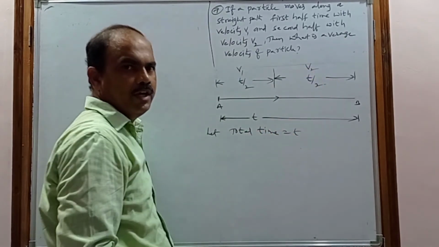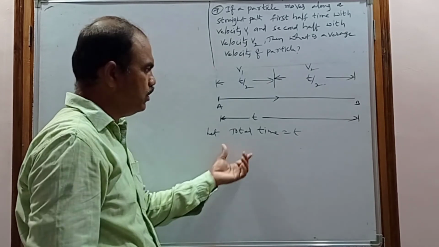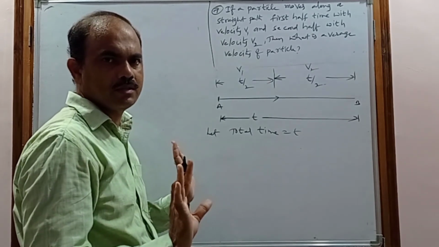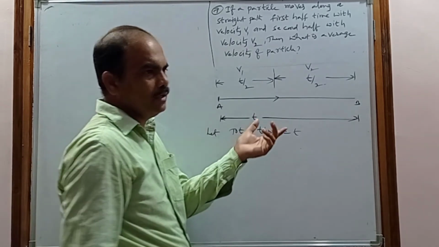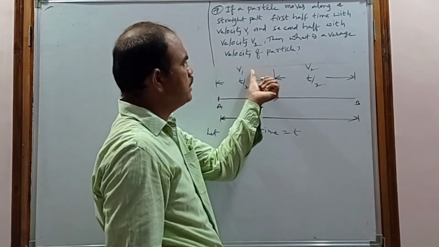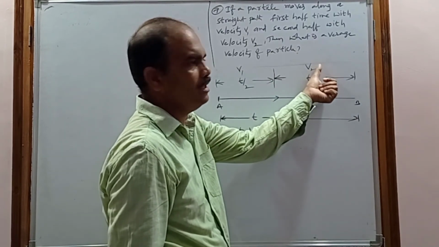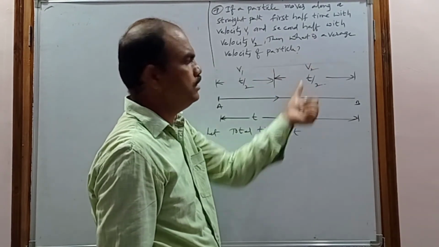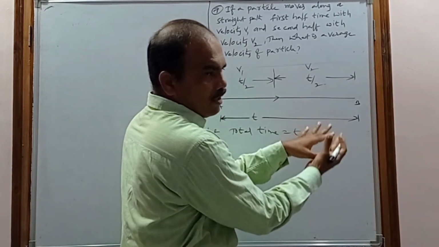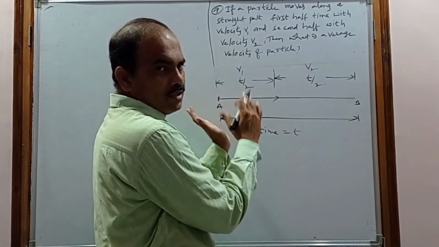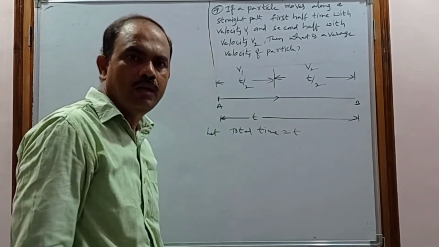But how can we find the average velocity? The average velocity is nothing but total displacement by total time. You know the total time, but how can you calculate the total displacement? The first half time and first half velocity are given, and the second half time and second half velocity are given. Using these, we calculate the first half displacement and the second half displacement. After getting both, if we add them, we get the total displacement.